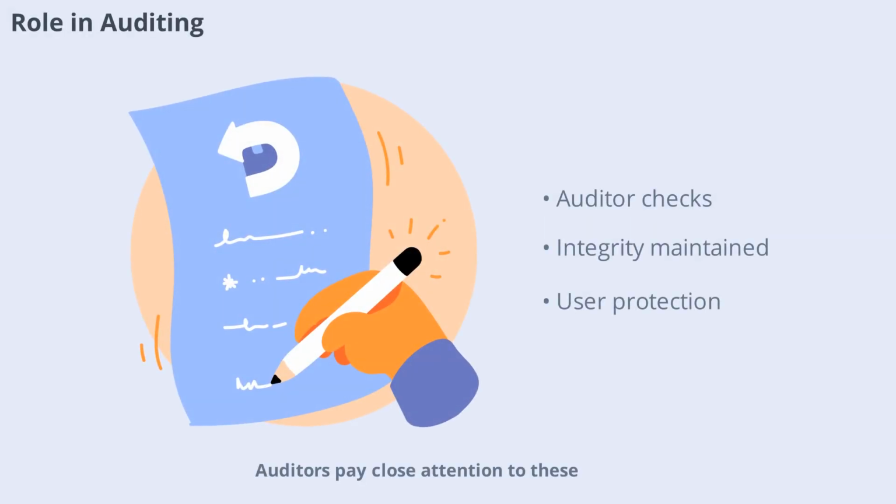Auditors pay close attention to these principles when reviewing a company's financial statements. They check for consistency in accounting methods, look for signs of conservatism in estimates, and ensure that all necessary disclosures have been made. This helps maintain the integrity of the financial reporting process and protects the interests of users.